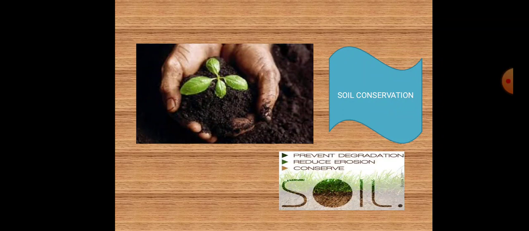If we need well matured soil, it takes about 3000 years. So now we know why we are always saying soil conservation, isn't it?